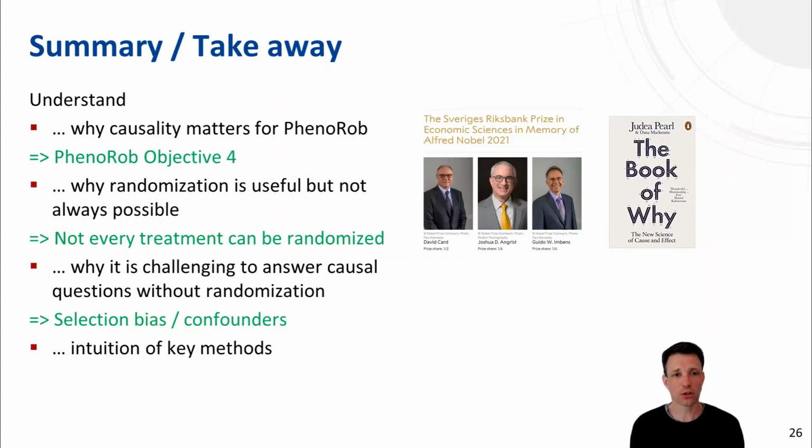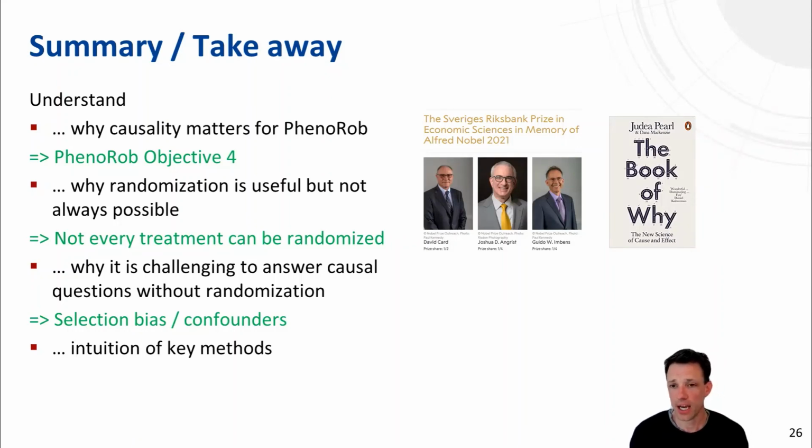I hope I could convey an understanding of why causal questions matter for PhenoRob, and particularly for objective number 4. I also tried to explain why randomization is useful, but not always possible, because not every treatment can be randomized. I've also presented the challenges of answering causal questions without randomization, particularly selection bias and confounders.